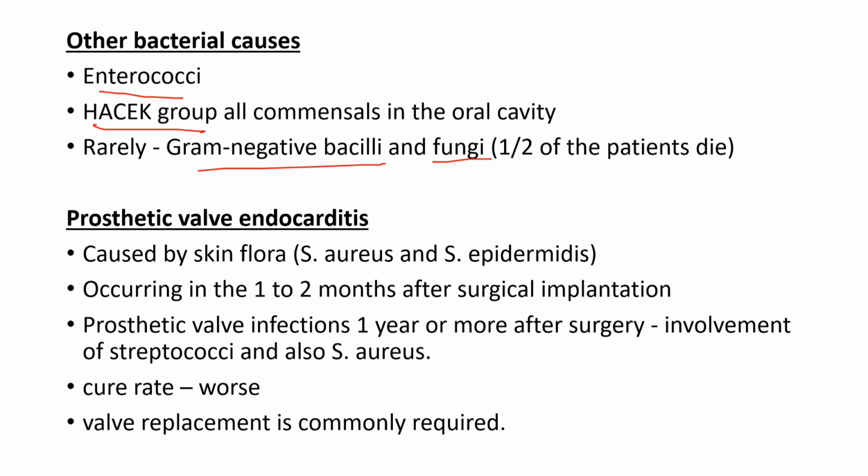The prosthetic valve endocarditis, that is the endocarditis due to artificial valve implantation, is caused by our skin flora, the Staph aureus and the Staph epidermidis. It occurs 1 to 2 months after surgical implantation, and if it occurs 1 year after, then there is involvement of streptococci and also sometimes Staph aureus. The cure rate here is worse. Valve replacement is the only remedy.